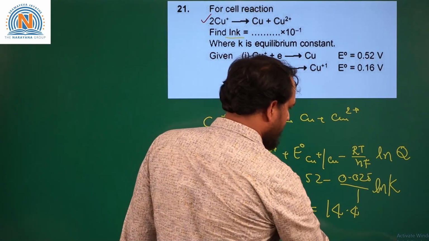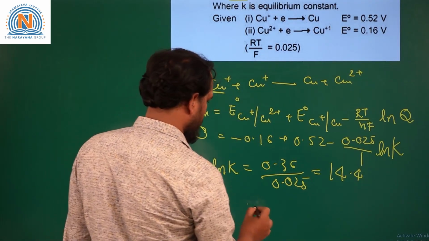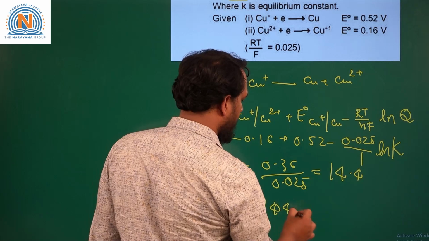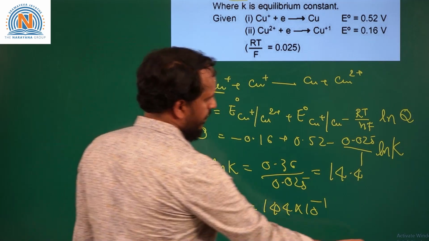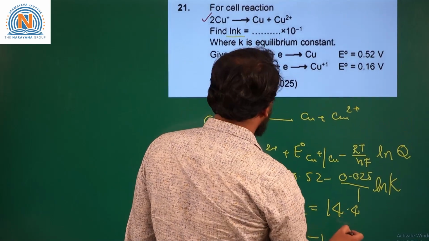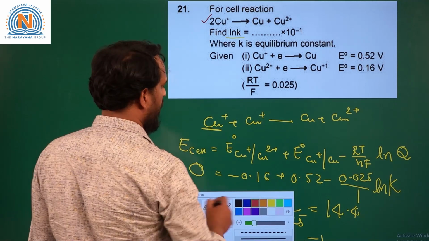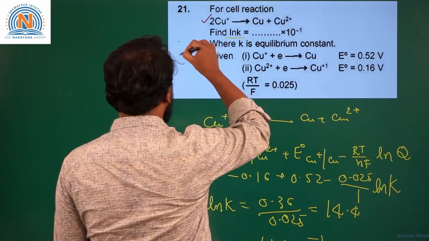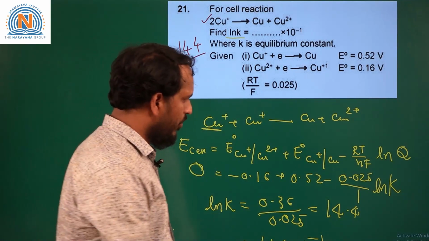So, that we can write it as 144 into 10 power minus 1. So, this value will become 144. Okay. So we'll move to the next question.